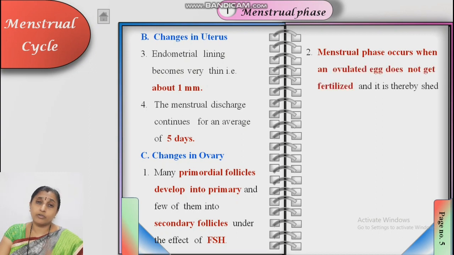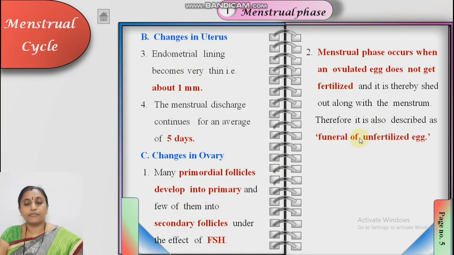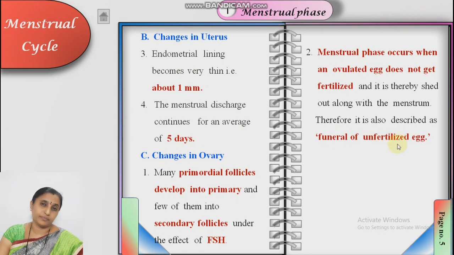The menstrual phase occurs only and only when the egg does not fertilize with the sperm. Mention this point carefully. The menstrual phase or bleeding phase occurs only and only when the ovulated egg, that is the release of the egg from the ovary, does not get fertilized and is thereby shed, discharged out with the menstruum. Menstruum means with blood. Therefore, in your board textbook there is a sentence, funeral of unfertilized egg, that is crying for the egg.